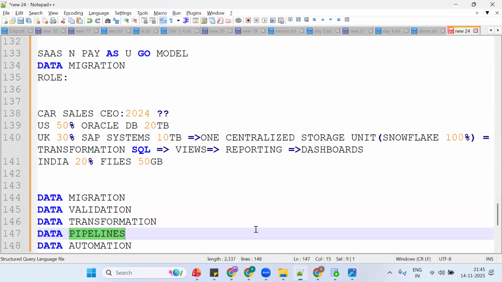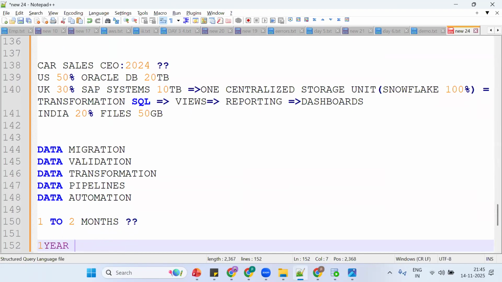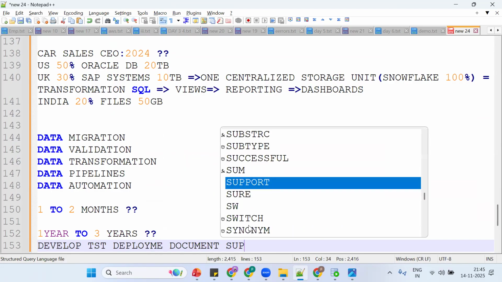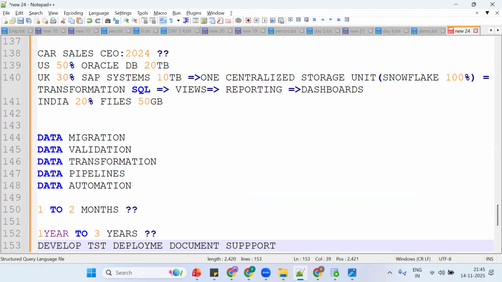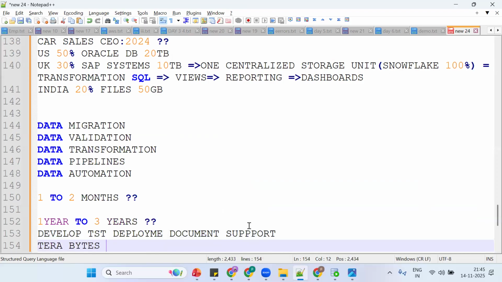Tell me, will the migration process be there for 1 to 2 months? Any guess? Any idea? It will be 1 year to 3 years. We want to develop, test, deploy, document, and support. It will be a couple of years project. The migration process will last 2 to 3 years, depending on the volume. We'll work on GBs of data, terabytes of data, 100 terabytes, 50 terabytes, 40 terabytes.